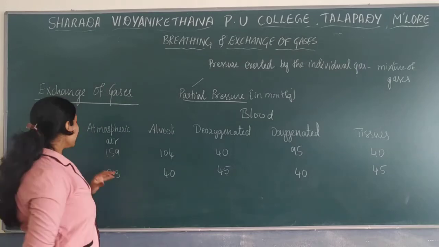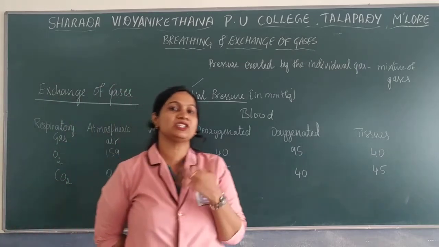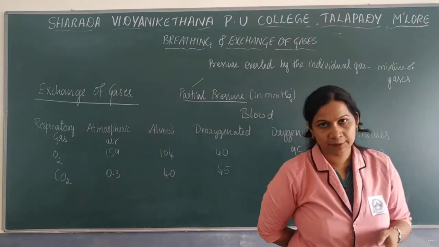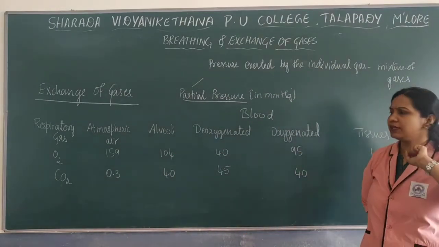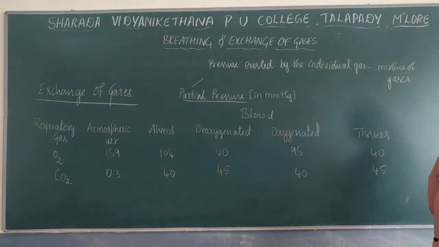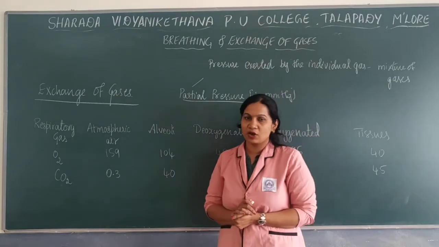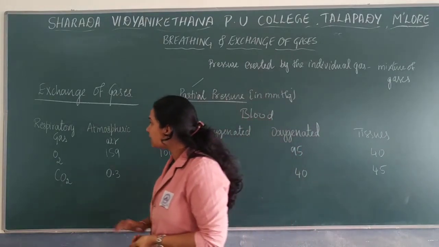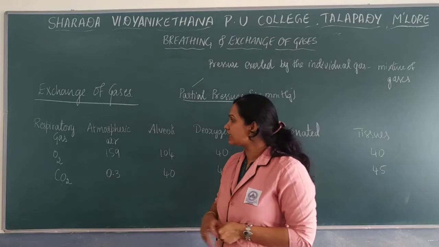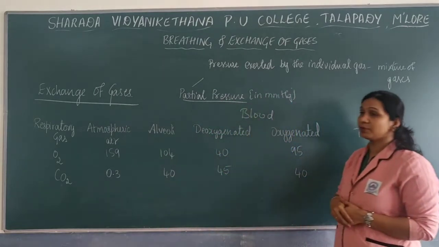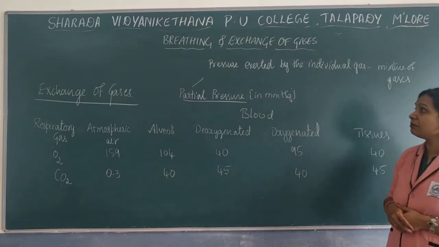So here we have 2 important gases for the exchange, oxygen as well as carbon dioxide. Here the exchange is between the blood and the tissues, and it starts from the alveoli. So we will see the different partial pressures of carbon dioxide and oxygen. First is the partial pressure in the atmospheric air. It is measured in millimeters of mercury, mmHg.